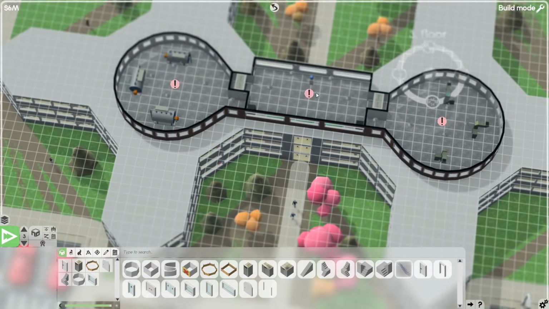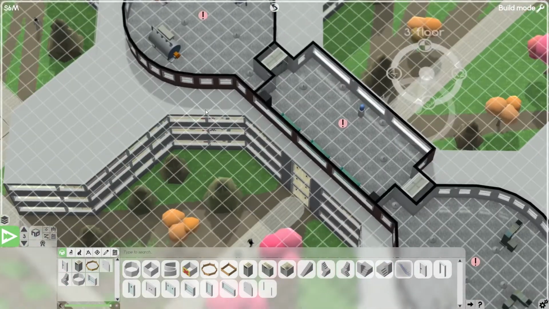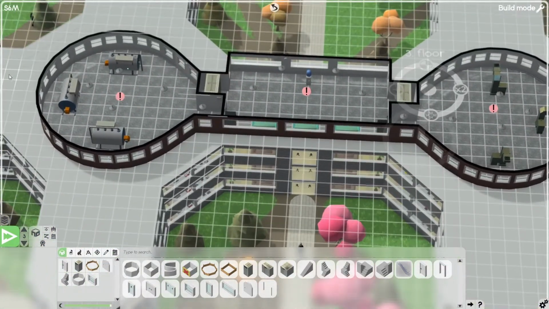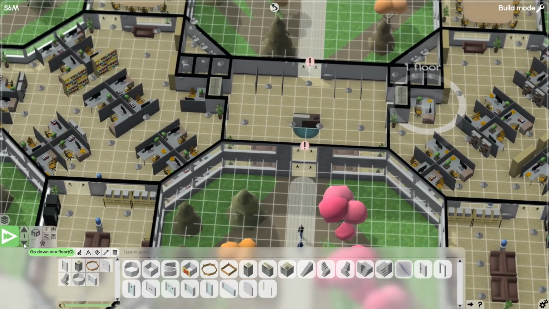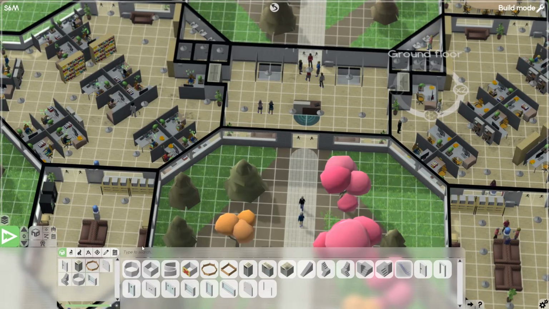It's saying, not connected to the outside from the stairs. It should be from the elevator though, right? I believe that to be the truth. But there is no stairs here, which is interesting. Did I not have stairs in this one? Oh, I guess I didn't put stairs in. Very weird. Well, let's just put some stairs in, I guess. Oh, because it would have been stairs up and then stairs up the other way. I understand. I gotcha.